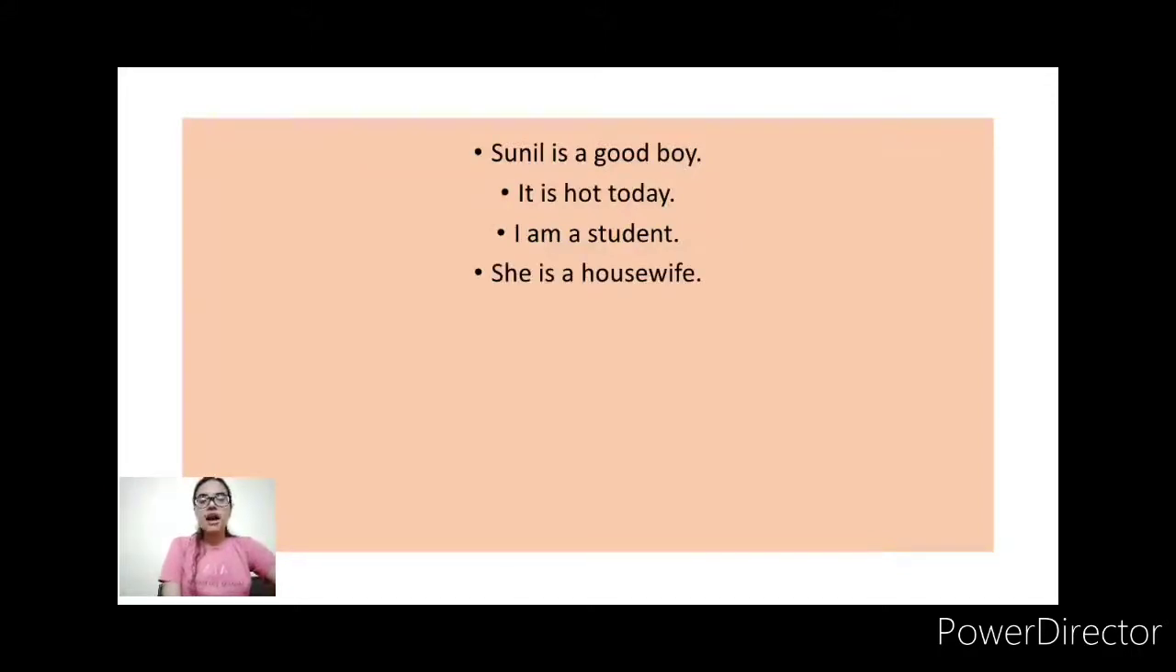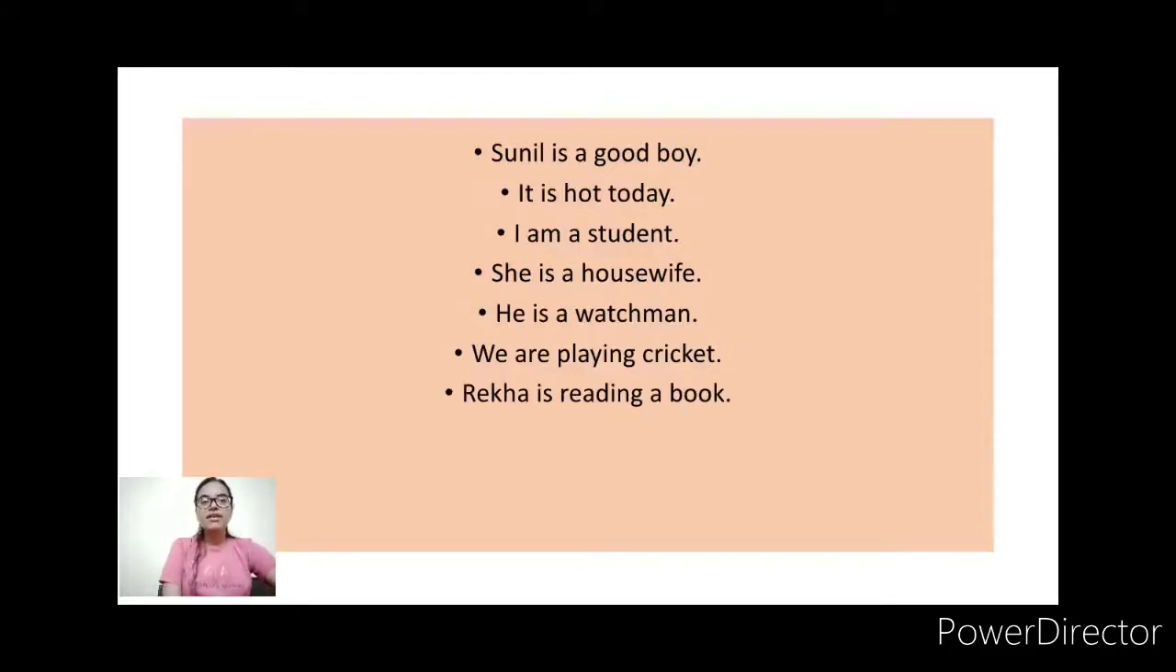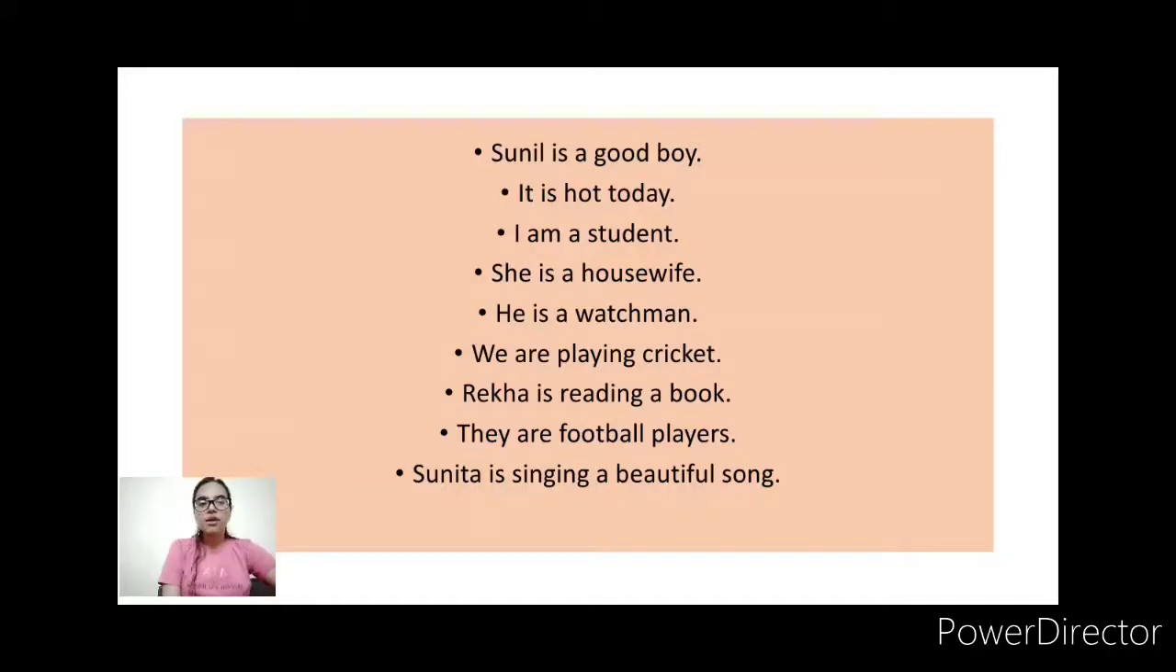She is a housewife. Now you get all the bullet points. He is a watchman. We are playing cricket. We refers to a plural subject, that's why we are using are. Rekha is reading a book. They are football players. Sunita is singing a beautiful song. I'm not able to do that. There is something new for you.